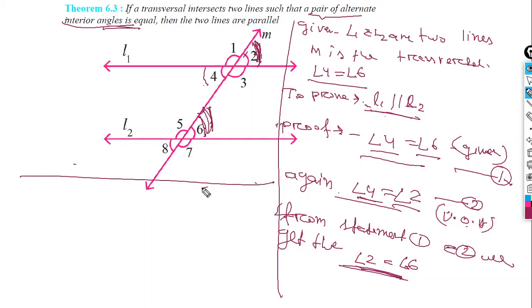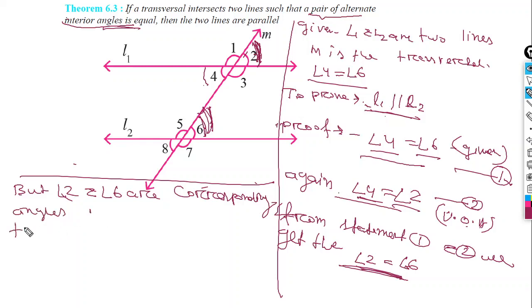So you can write it here: but angle 2 and angle 6 are corresponding angles. Therefore, L1 parallel L2. Why? Because we have axiom 6.4. Yes. So if two corresponding angles are equal, then the two lines will be parallel. Okay. So we have proved this theorem.